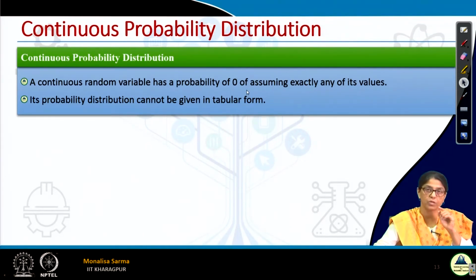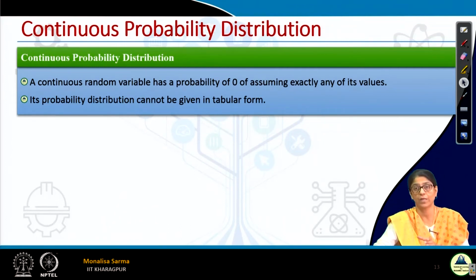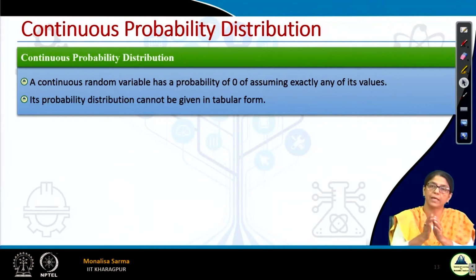And when we talk of continuous probability distribution, we have a probability of 0 of assuming exactly any of its values. Like in the discrete case, we are given what is the probability of 0 heads, 1 head, 2 heads, exactly a value. But when you are talking of continuous probability distribution, the probability of taking exactly a particular value we cannot define.